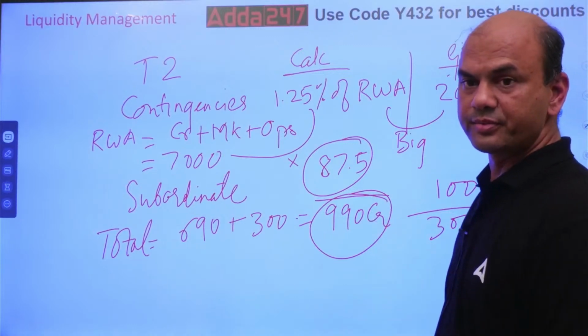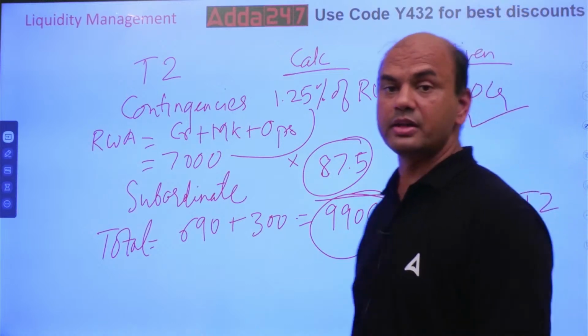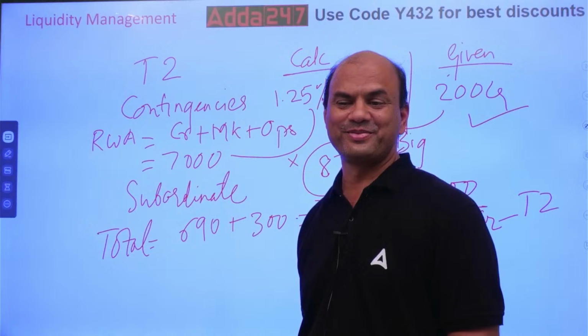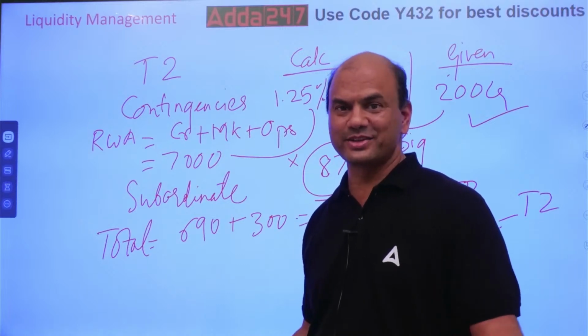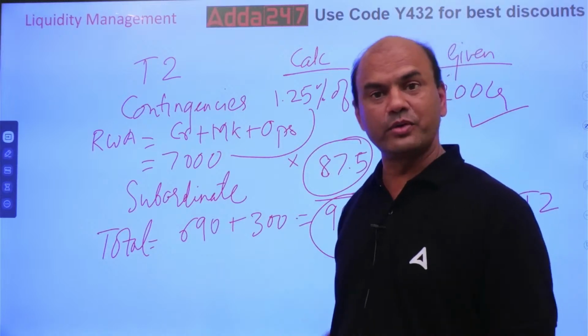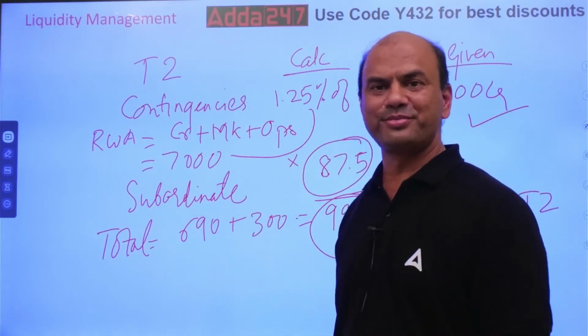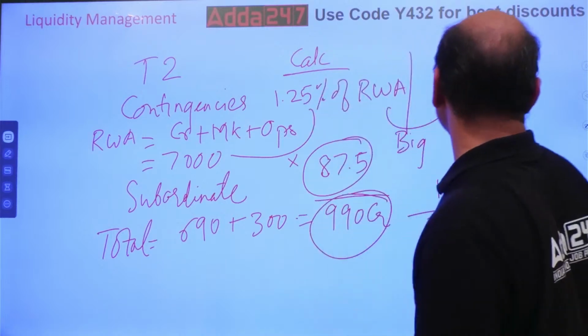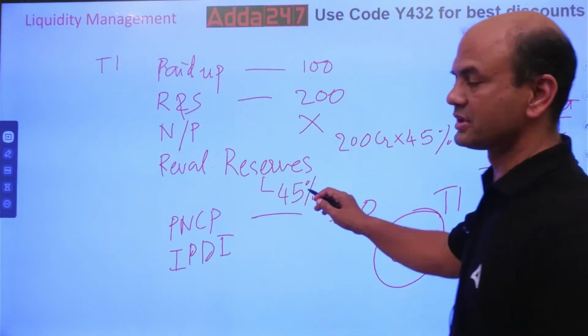Kindly note, it was a very important numerical. This numerical comes for 5 marks in exams. If you know the contingencies, 1.25%, you are done. If you don't know, go on. Similarly, this 45% revaluation reserves. If you know it, 45%, then okay.